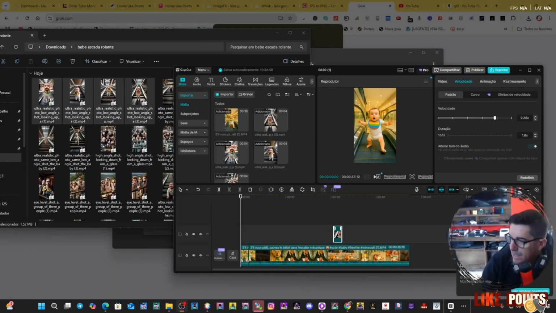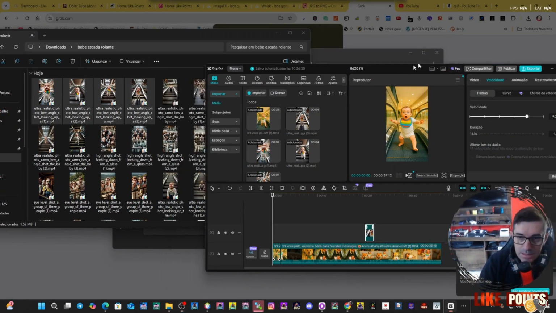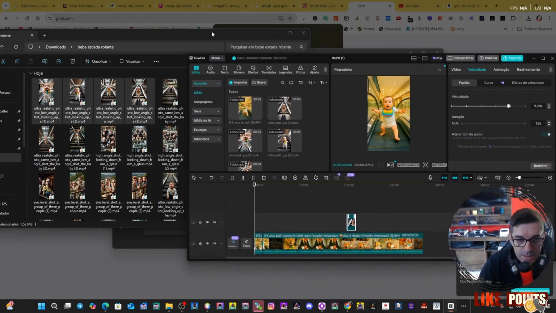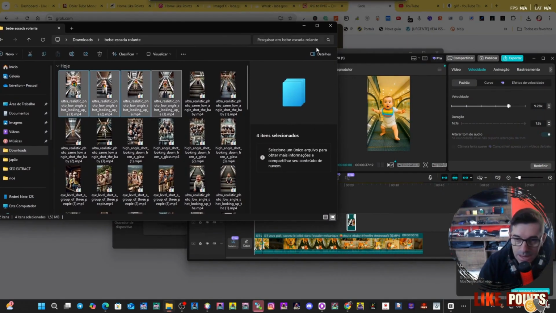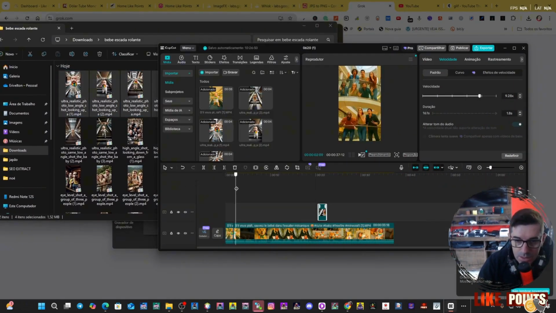To put this together as accurately as possible, you'll need to have your editing software open. In my case, I'm using CapCut, and here's the folder where I downloaded the items. You're going to place the competitor's video down here.